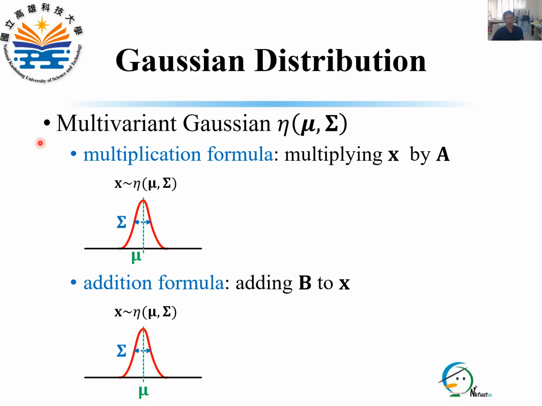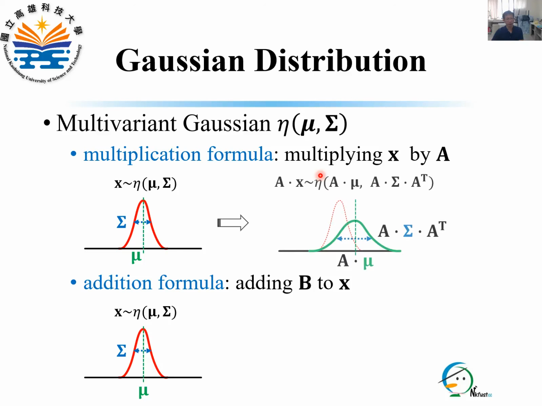For multivariate Gaussian, we introduce two formulas that are used in Kalman filter. The first one is called the multiplication formula. If we multiply every point in a distribution by a matrix A, we have a Gaussian with the mean equal to A mu and the covariance matrix equal to A times sigma times A transpose.